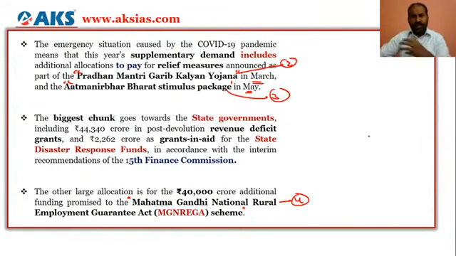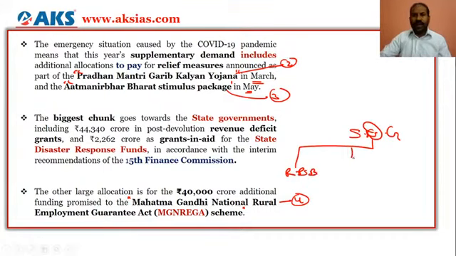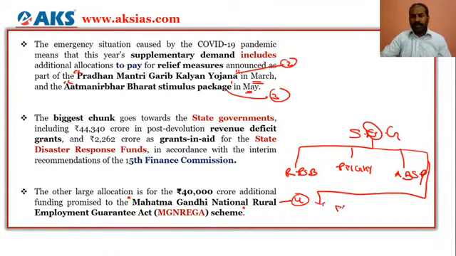So if we have the flow chart, that is supplementary grants which the government is focusing on, that is supplementary demand for grants. If you look at the flow chart, it is recapitalization of public sector banks, and then the Pradhan Mantri Garib Kalyan Yojana, and the third one is Atmanirbhar Bharat stimulus package, and the fourth one is the Mahatma Gandhi National Rural Employment Guarantee Act.